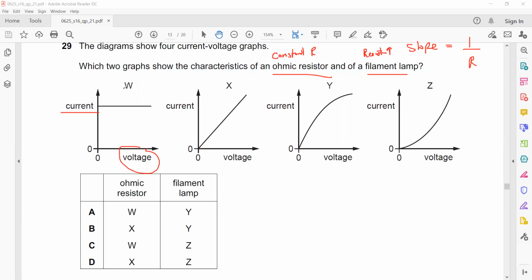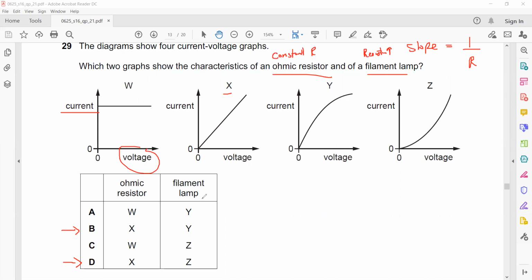So which graph is representing an ohmic resistor, or constant resistance? W, X, Y, Z. For which one is resistance constant or slope constant? So for X, the slope is constant. So either B can be the answer or D can be the answer.